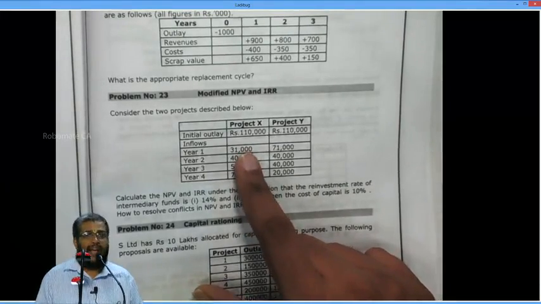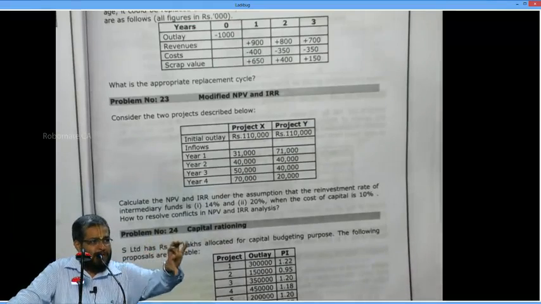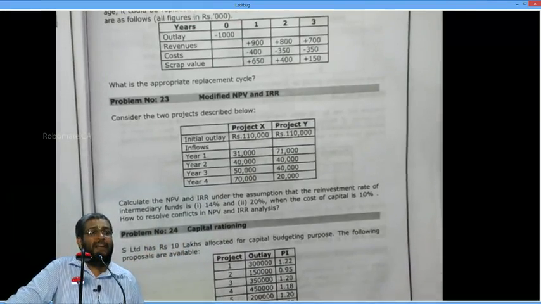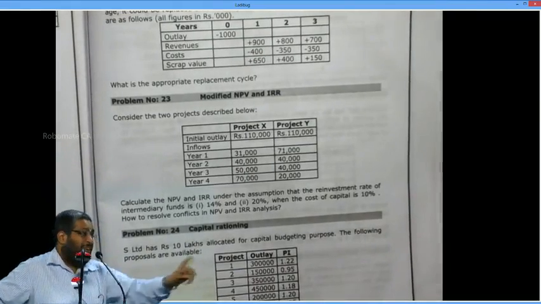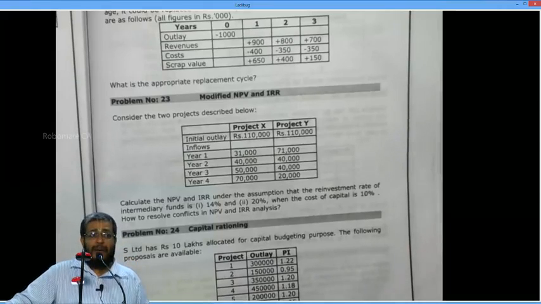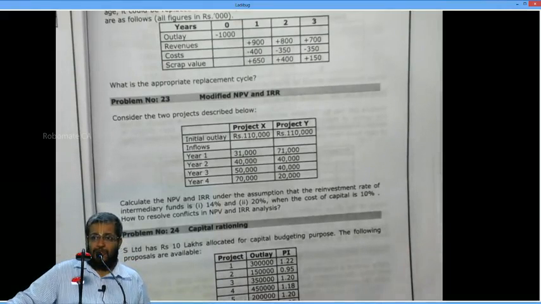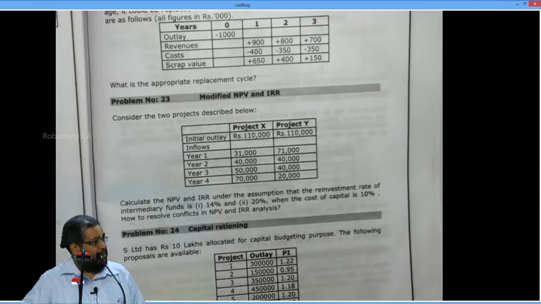I go for high total cash flow. Everybody yes or no? Now, tell me the conclusion. When the reinvestment interest rate is very low, which is better? High total cash flow is better, because only the cash flow is important, not when it is received. Yes or no? When the reinvestment rate is very high, which is better? Higher earlier cash flow, because in that case when it is received is very important, as it is going to be a game changer in interest earnings.